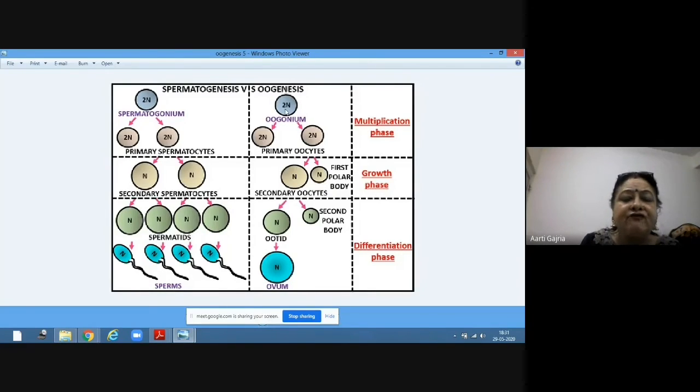But in females, there are limited numbers of primary oocytes, which are 60,000 to 80,000 at puberty. And the female can release the ovum only up to a certain age, called menopause, when the release of ova stops and the menstruation cycle stops. We are going to study all this. So that is another major difference.